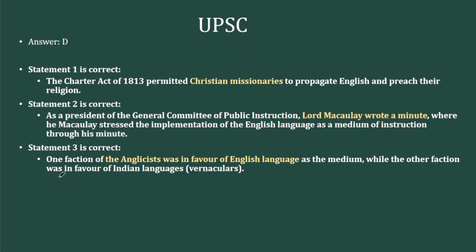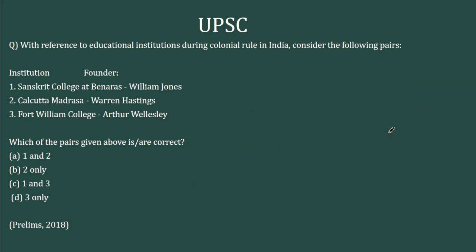So looking back at the answer key, option 2: as President of General Committee of Public Instruction, it is Lord Macaulay who wrote a minute, which later recommended the implementation of English language as a medium of instruction. We have discussed this in the context of Wood's Dispatch as well. As I said, option 1, Charter Act, is directly connected to Christian missionaries. Option 3, Anglicist, they were in favor of English, as opposed to the Orientalists who were in favor of the vernaculars. So this question is a 50-50 option. If you can decipher this particular option, it's a straight pick.